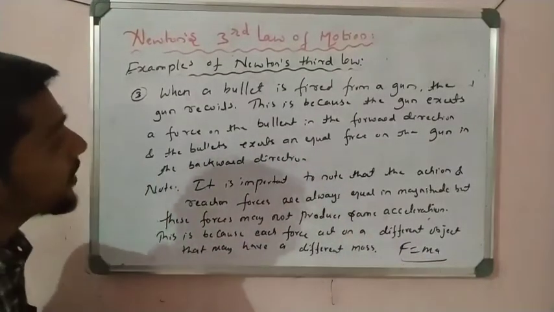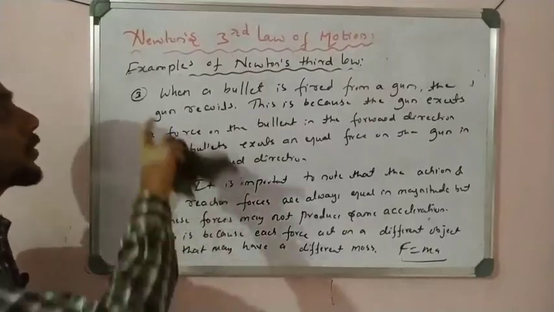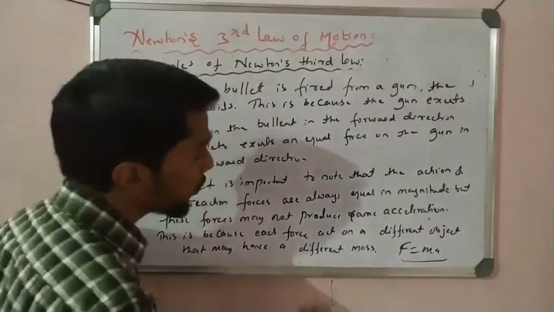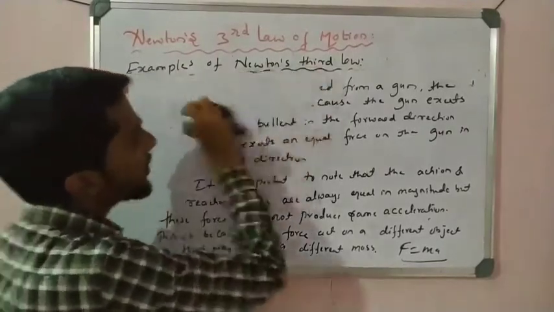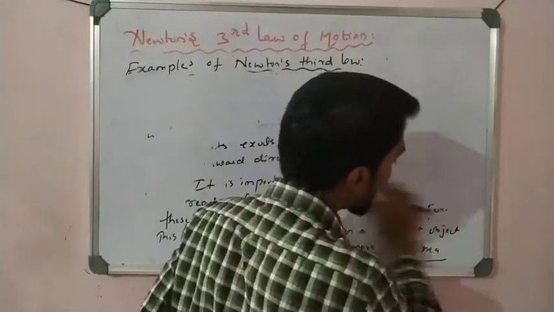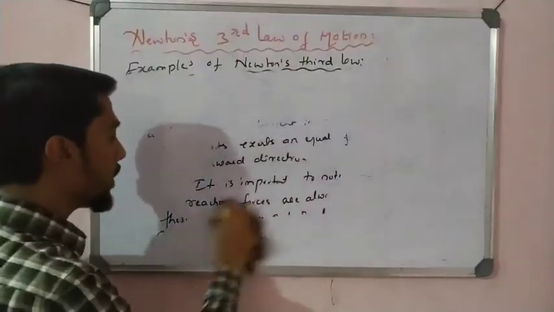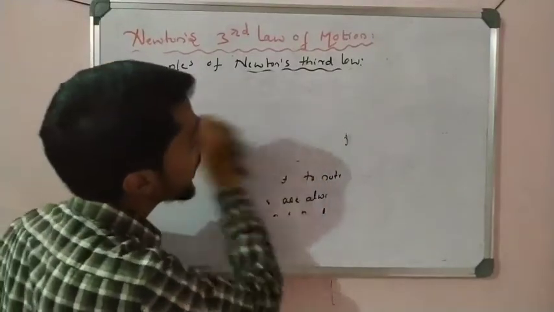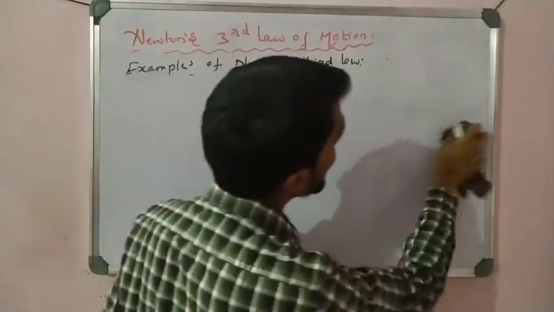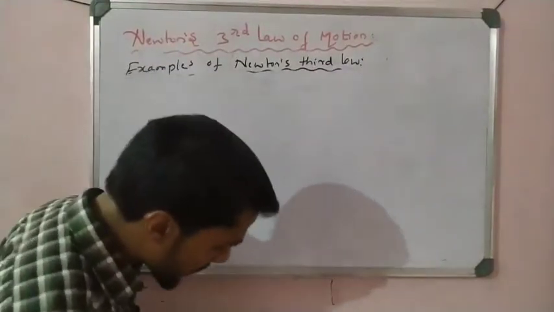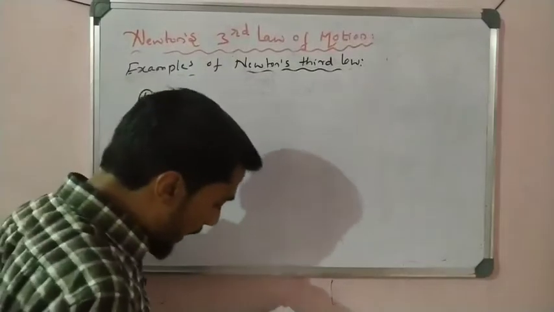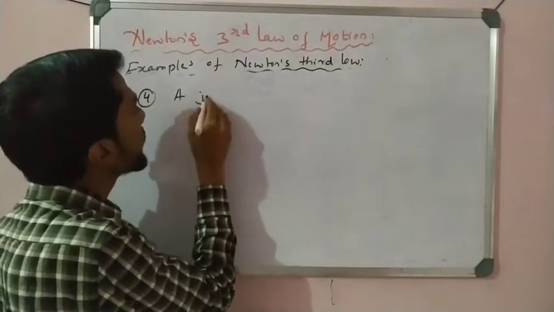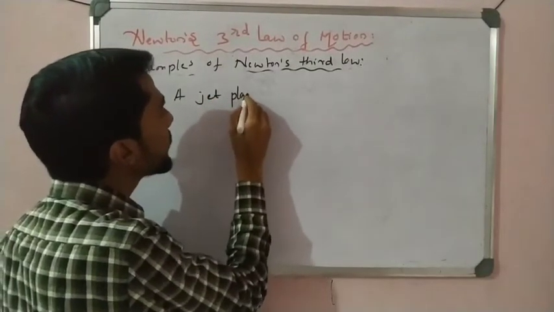Now take the last example, the fourth example, which is related to Newton's third law. So please write this down. Let us take the last example, which is an example of a rocket. We observe that a rocket or aeroplane flies in the air because of Newton's third law. Example 4, a jet plane.